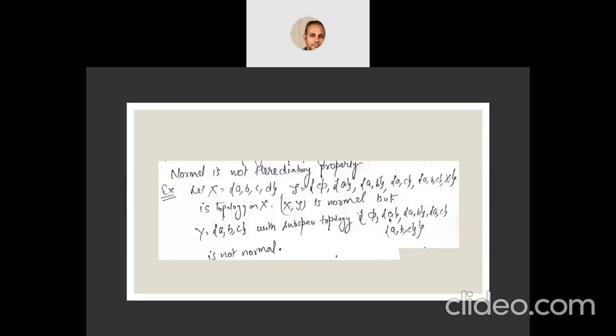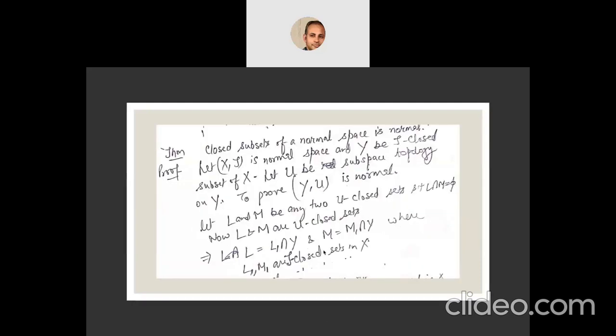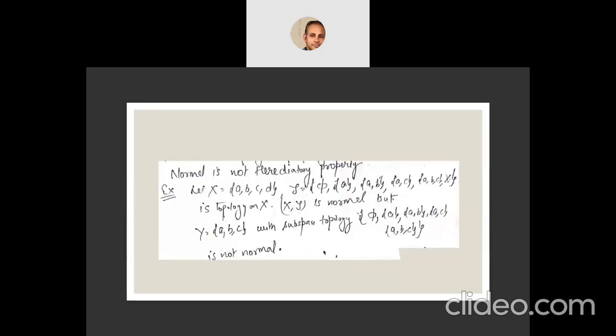Now Y with this subspace topology is not normal. You can check easily. It's an exercise for you. You just have to find, first of all, the closed sets. Complements of these in Y will be the closed sets.